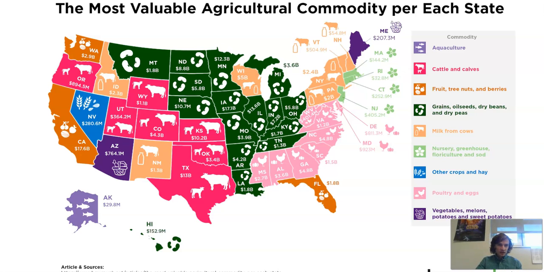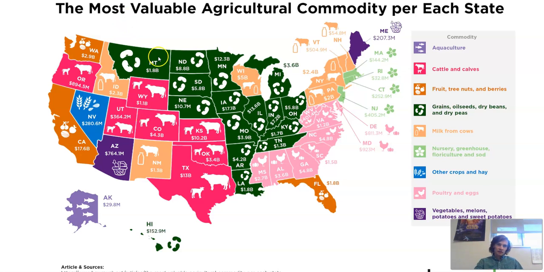We also grow a lot of stuff in the United States. Here's a cool map that shows the most valuable agricultural product in each state. Remember, agriculture is defined as farming and ranching. So in Colorado, the most valuable agricultural product is cows and calves. So we are a ranching state. That's our most important product.